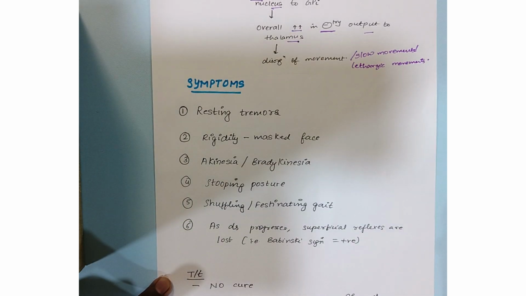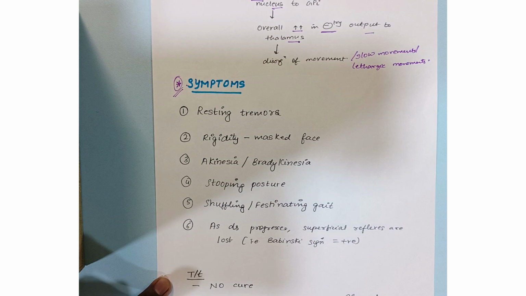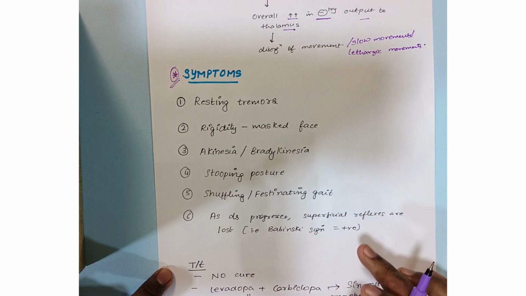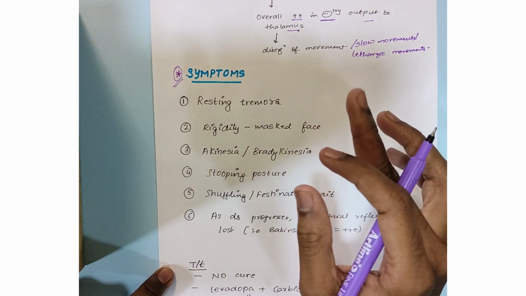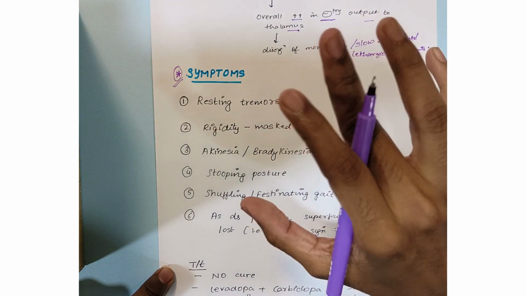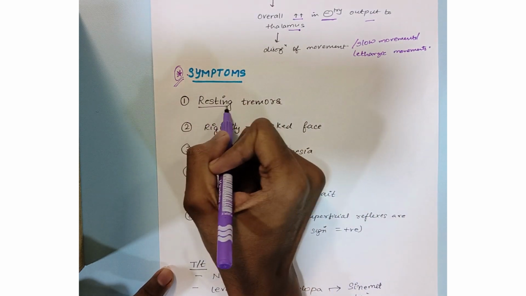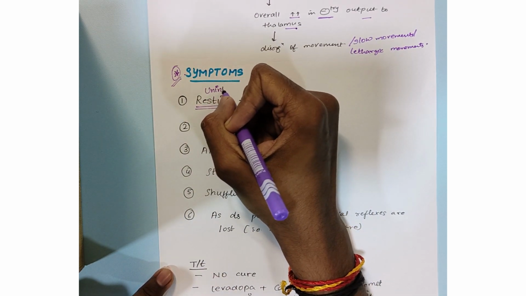So now let us talk about the very important part of this video, that is the symptoms of Parkinsonism. The symptoms of Parkinsonism are 6 in number. So let us begin with resting tremors. Now what are tremors actually? They are alternate rhythmic contractions of the antagonist and the agonist muscle. These are resting in nature, that is, they are unintentional tremors.